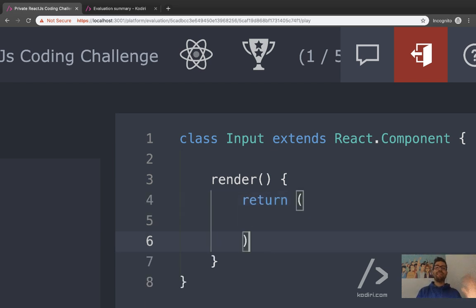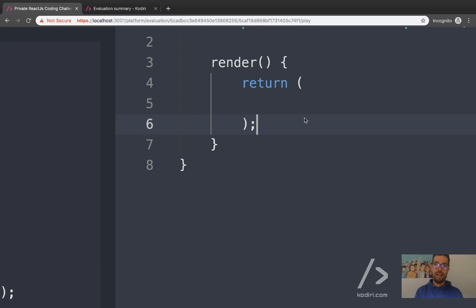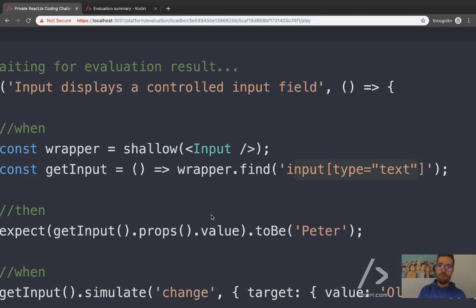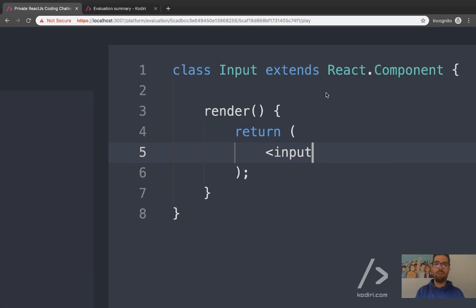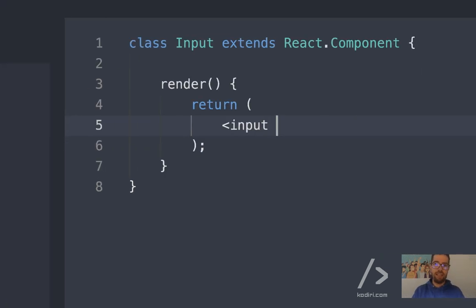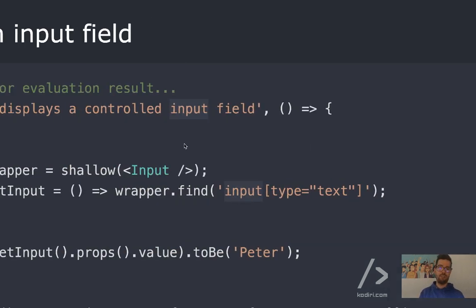You see, I'm preparing the test, the structure. And now I need an input. Type text. I can create a div surrounding the input, but because that's the only component, I can put it straight away, right? Fantastic. Input type equals text, and then we'll see. But at least the first part of the problem is solved.